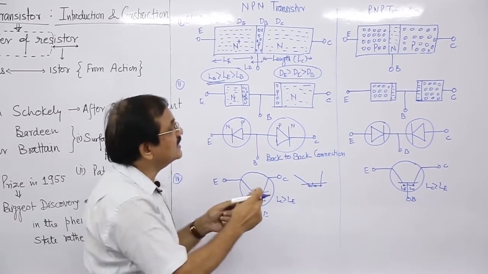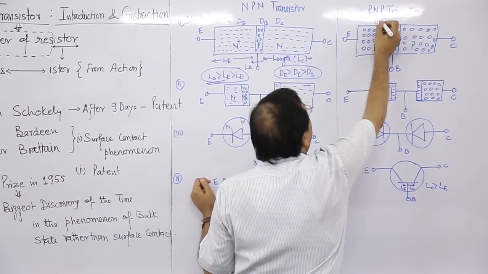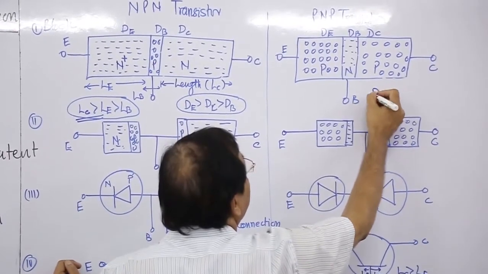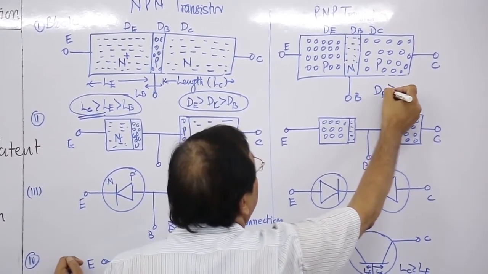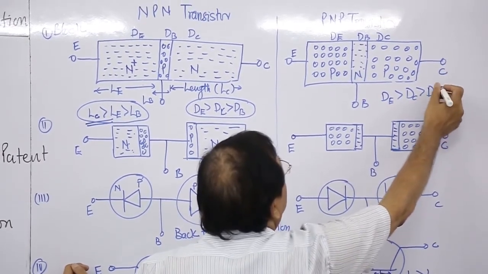The same concept is applicable in this case: D of E is greater than D of C is greater than D of B.